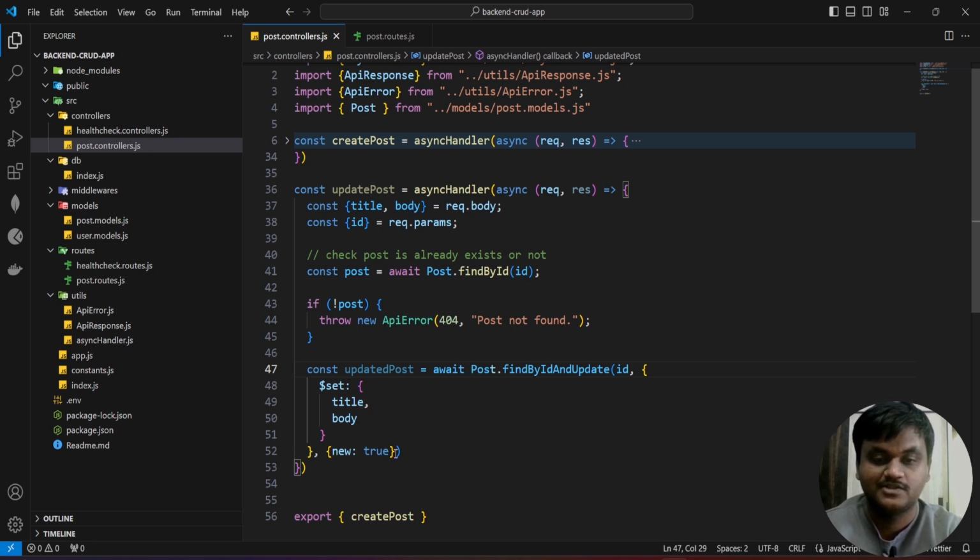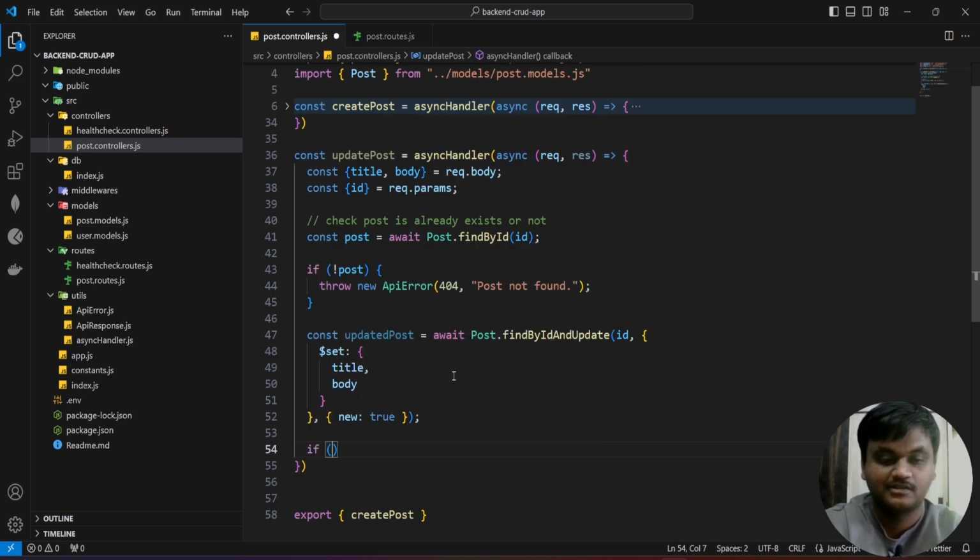If you do not mention it, the post is updated, but it will give the old post title, body and ID. That's why we are giving new: true.